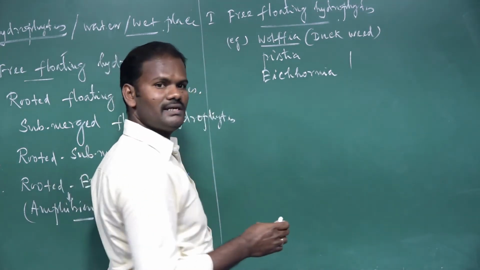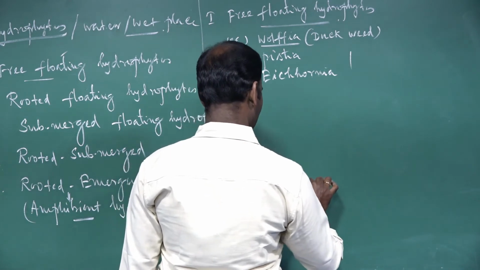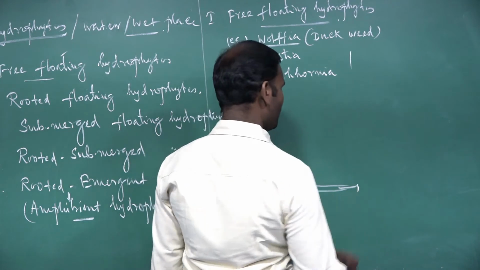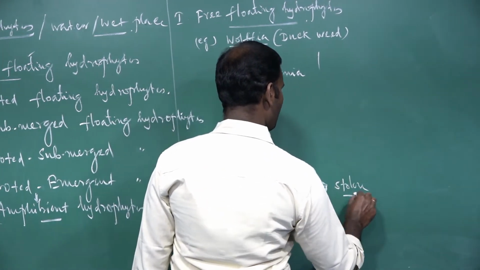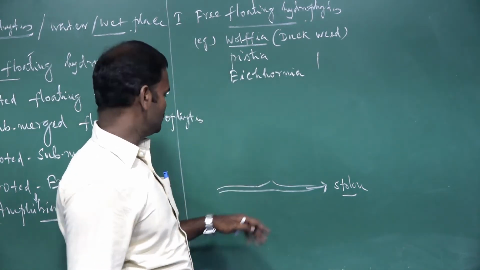For better understanding, I will draw the diagram here. It is an underground stem. A subaerial stem is called a stolon: partially above the soil, partially below the soil.